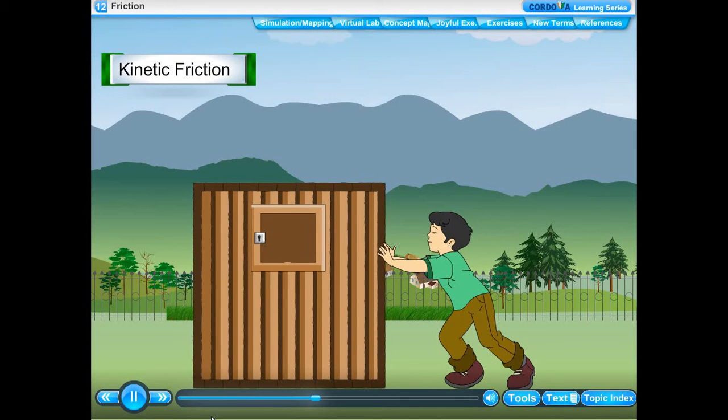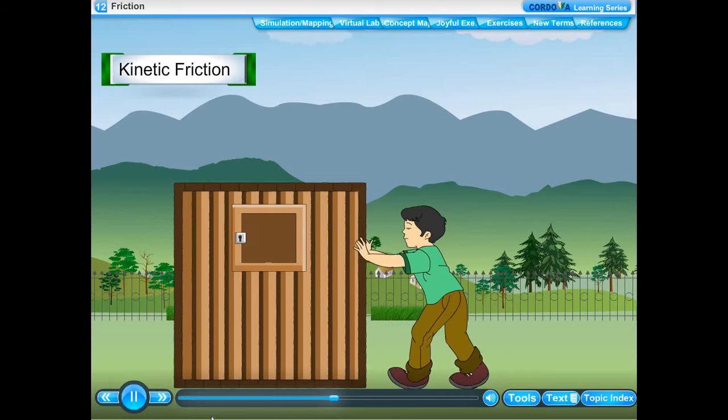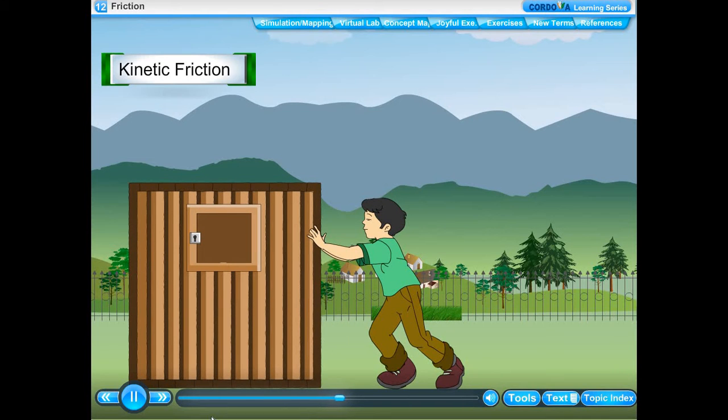Kinetic friction. When we increase the applied force slightly beyond the limiting friction, we see that the box begins to slide slowly. This does not mean that friction has disappeared. As soon as sliding begins, it is found that the frictional force decreases. The new frictional force is called kinetic friction.